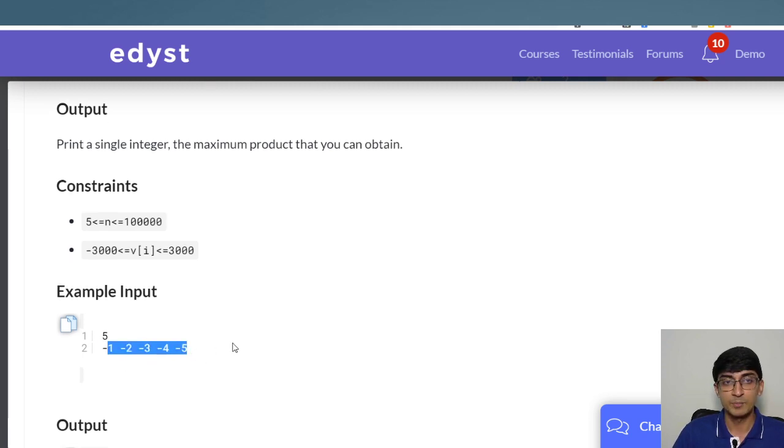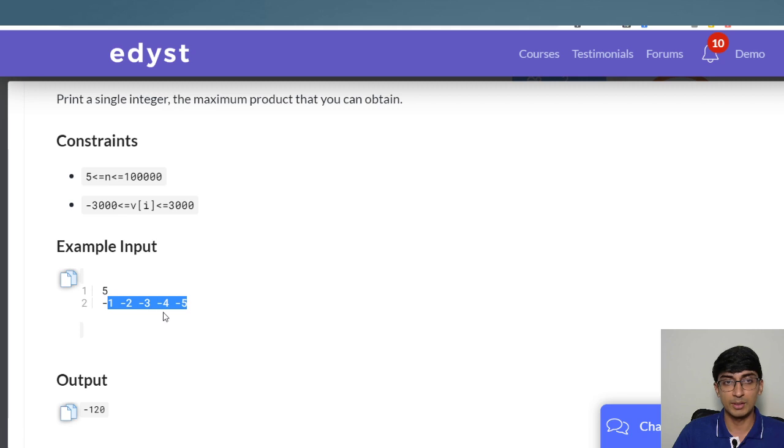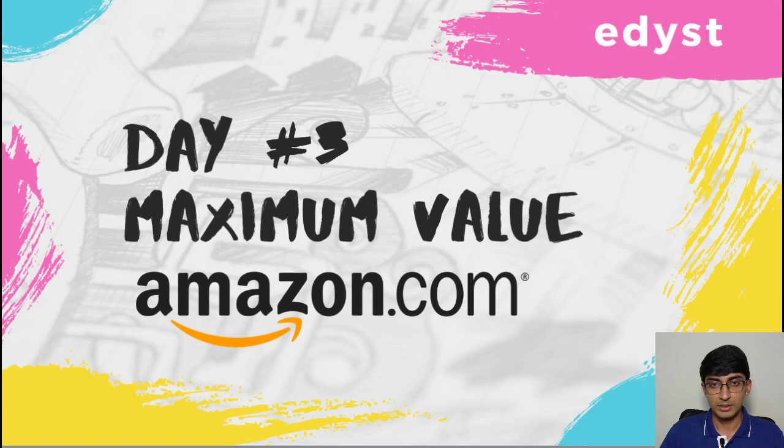For example, here we are given -1, -2, -3, -4, -5. You can only select these 5 and the product comes to -120. So the product can be negative as well, and we have negative numbers here. So let's go to the slide and understand this question better.